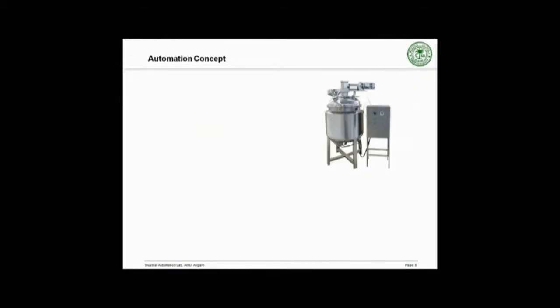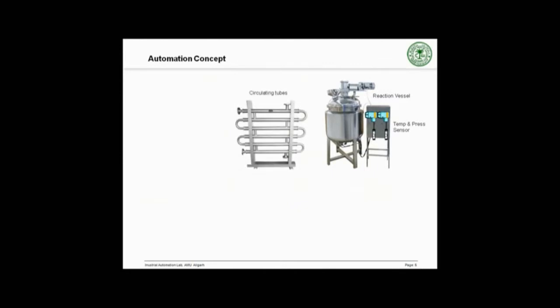Now, moving on to the concept of automation. In the concept of automation, we have a reaction vessel. Additionally, we have a temperature sensor and a pressure sensor installed in the vessel. We have circulating tubes for circulating the water. We have a circulating pump, and a heater and a cooler for heating or cooling purposes. All this hardware is interfaced to a common PLC.